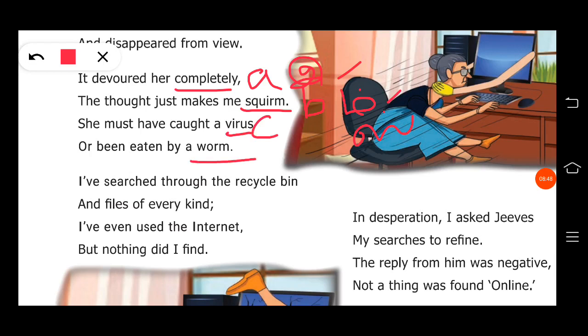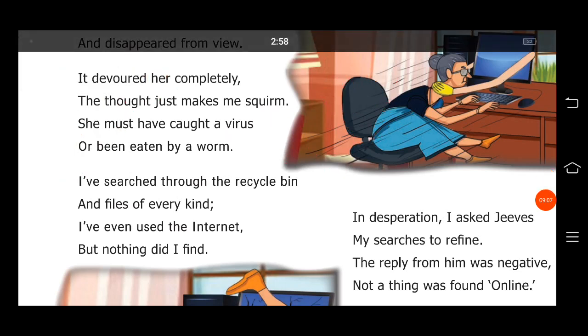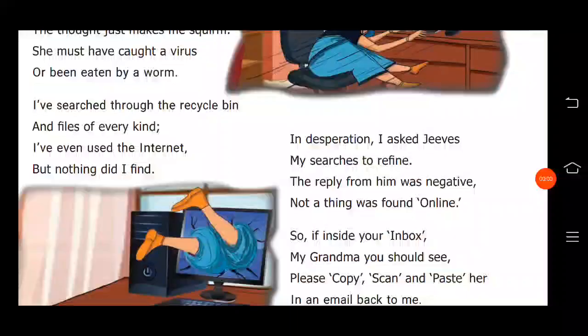Worm, again the E sound is presented. So already for the E sound you have framed B, so again you can frame B. So for the second stanza also the rhyming pattern is A, B, C and B. So this is the rhyming pattern for your second stanza.